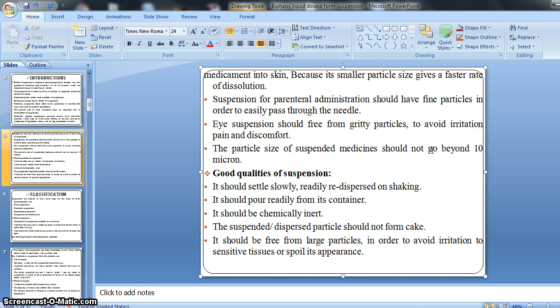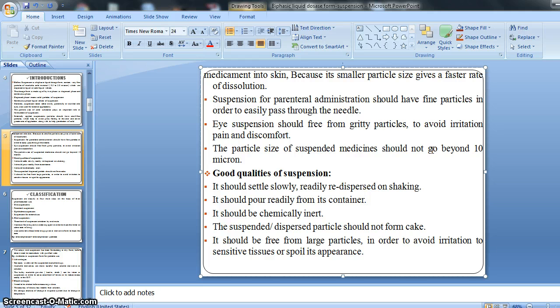That's why it is necessary that after shaking, the suspended particles should be redispersed, right? And the particles should settle down at the bottom of the bottle at a slow rate. Hence it should settle slowly and be readily redispersed on shaking.